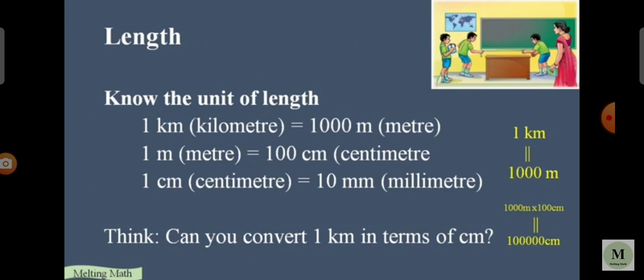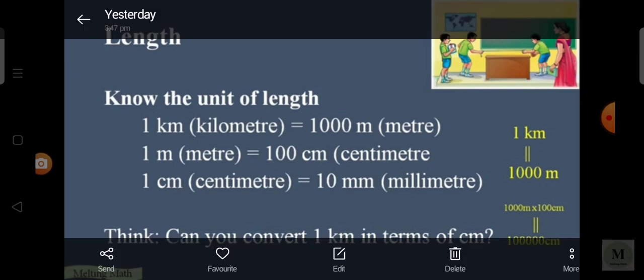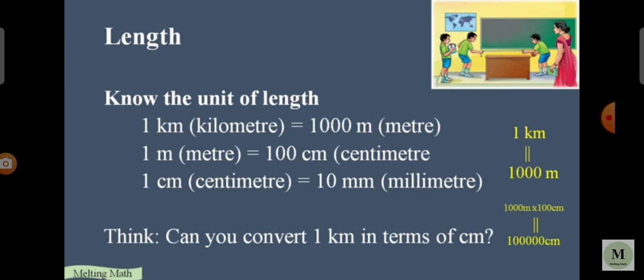Now we see something about distance. The distance between one point to the other desired point is known as the length. What is length? The distance between one point to the other desired point is known as the length. It may be the distance between the edges of your school book, or the corners of the football ground, or even from your house to school.